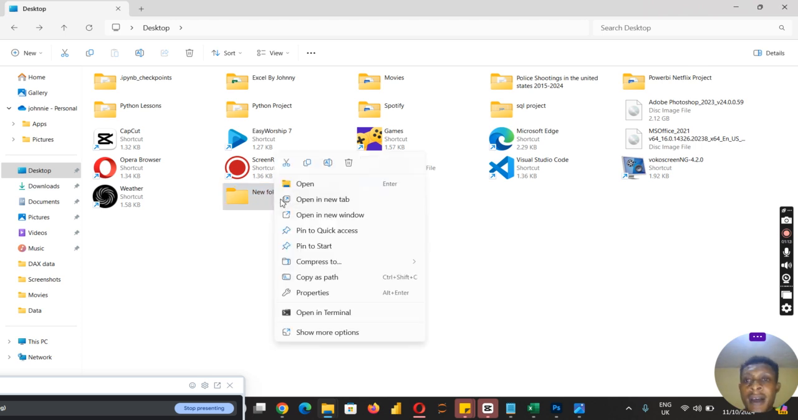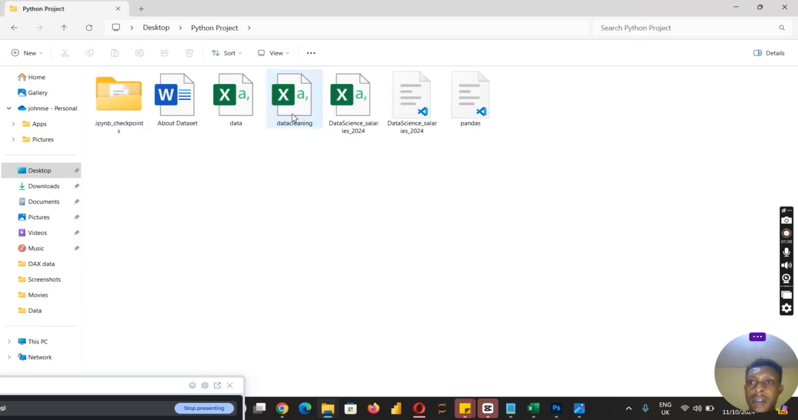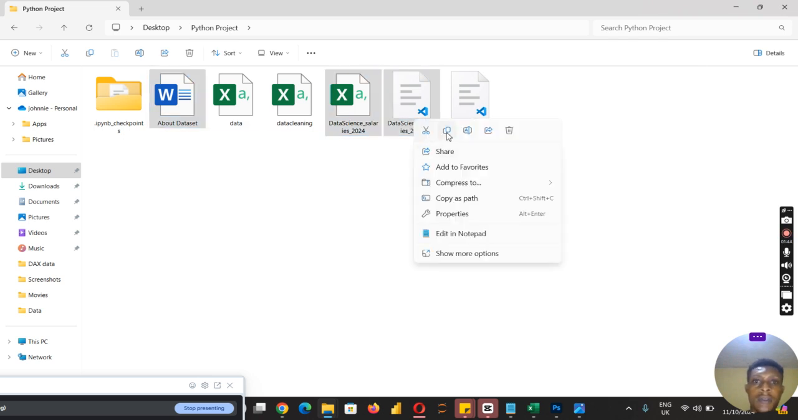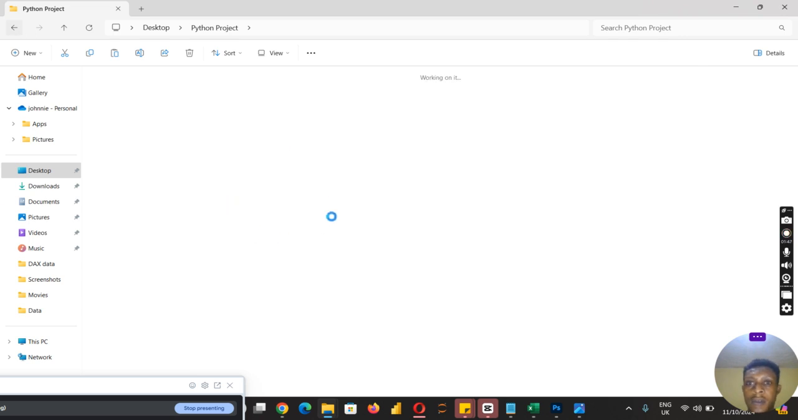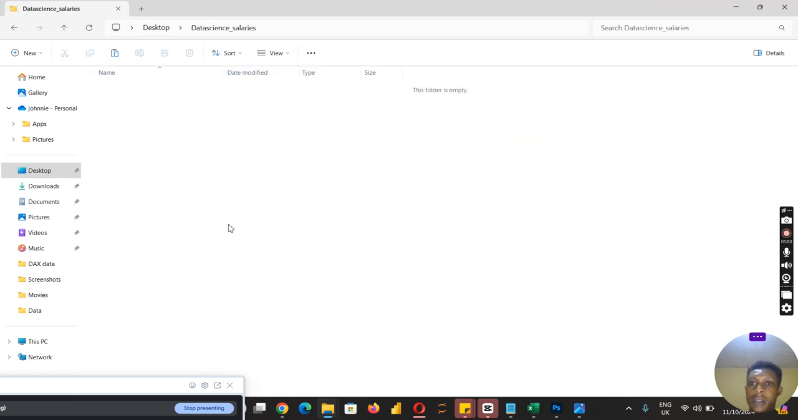So I'm going to rename this folder. Let me rename this folder. Data science underscore salaries. So I'll move the ones I need to move because the files are too much here. So I'll move this. Copy this, then okay, it's here.